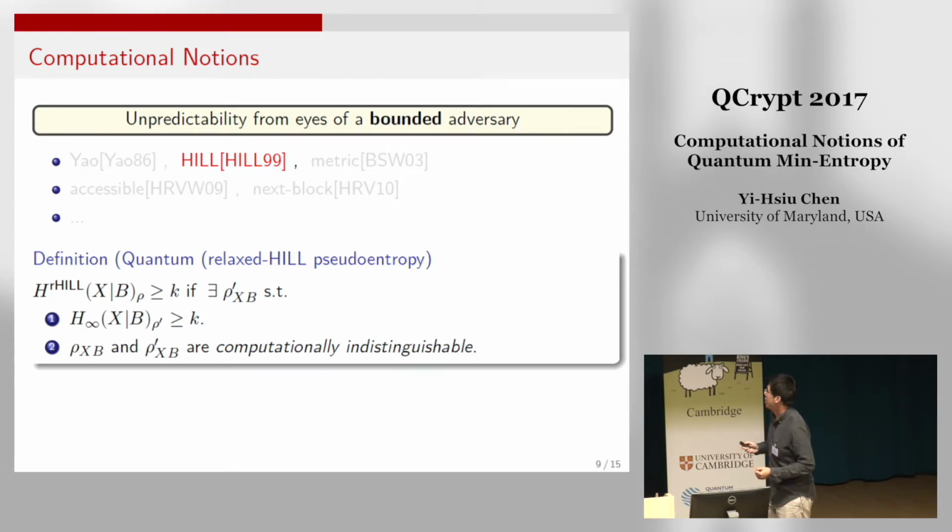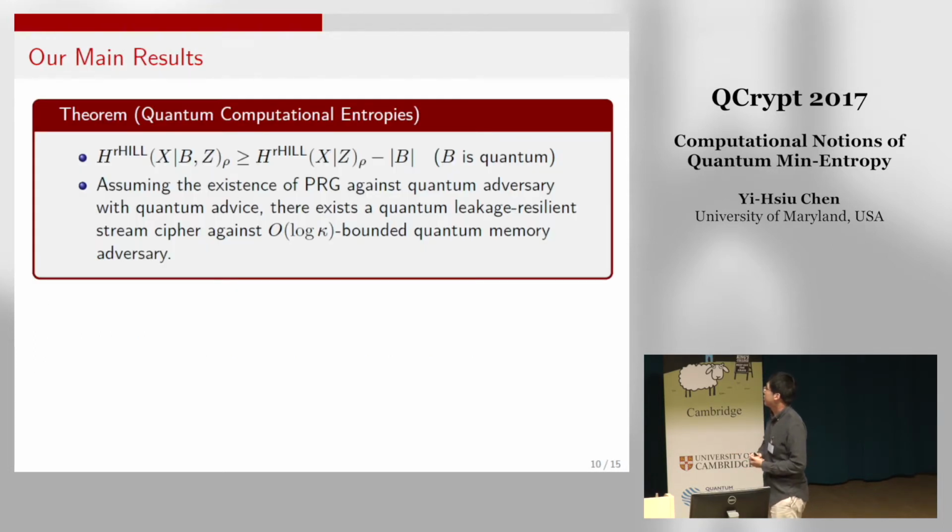Okay, so under this notion, this is our main result. When I mentioned the motivation, I cheated a little bit on the leakage chain rule. To prove the security of the leakage-resilient stream cipher, we actually need a leakage chain rule that contains the prior knowledge Z. So now Z appears everywhere.